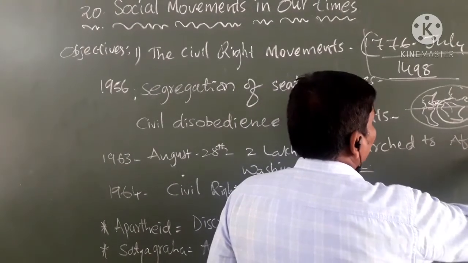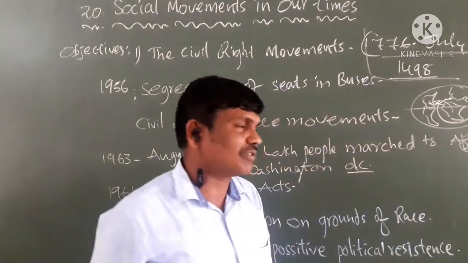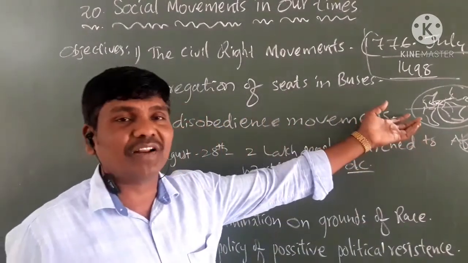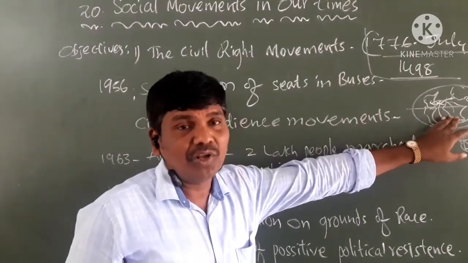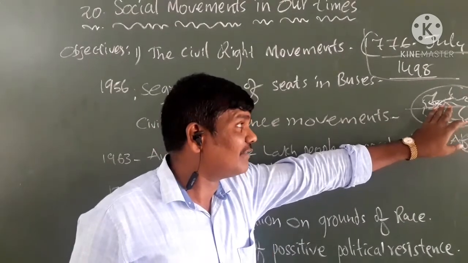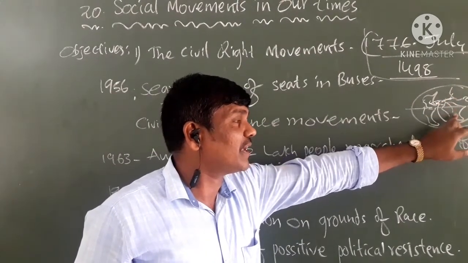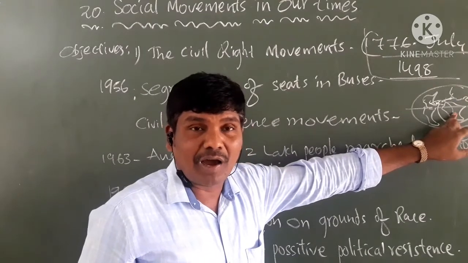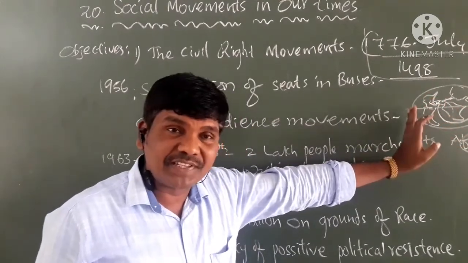Now come to our country. You might have got this doubt: why are these blackish people settled over America? I hope you understand. When Columbus discovered America, the Spanish people brought African people to America, and those black people settled.